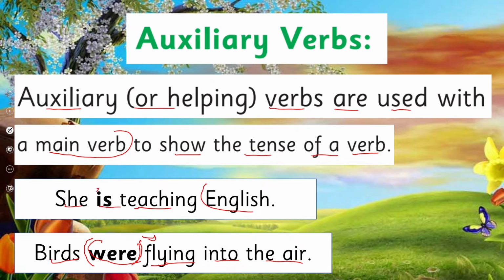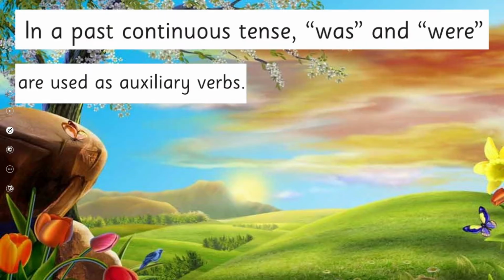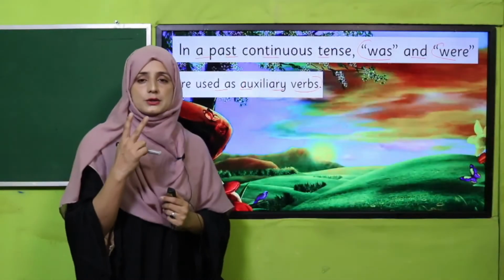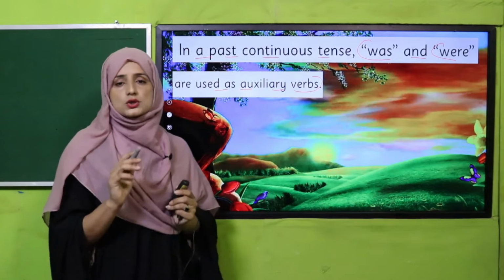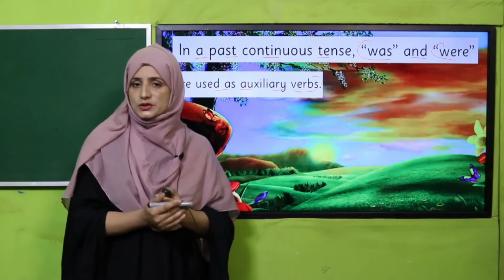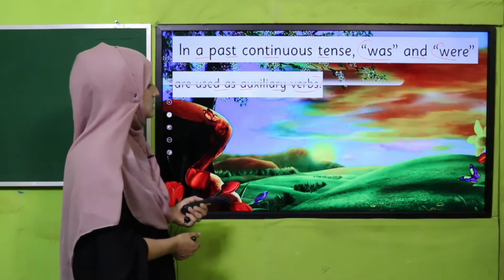So now this is also a helping verb, auxiliary verb. And how can we get that? What is the use? Let's see. In past continuous tense, was and were are used as auxiliary verbs. Yes, my dear students, we are learning past continuous tense today. So in past continuous tense, there are two auxiliary verbs, was and were. These two auxiliary verbs are used in past continuous tense.